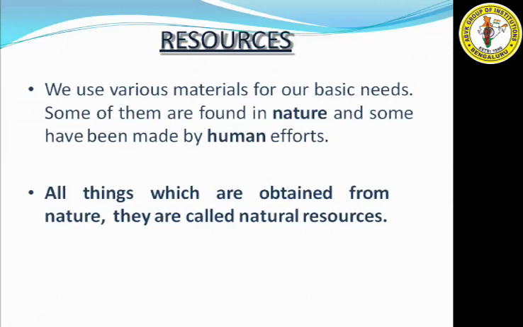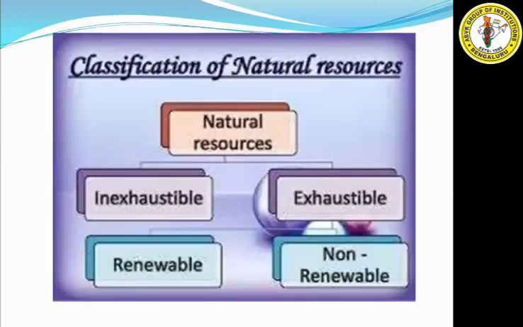The definition of natural resources is that all the things which are obtained from nature are called natural resources. Now, classification of natural resources. Natural resources are divided into exhaustible and inexhaustible natural resources.